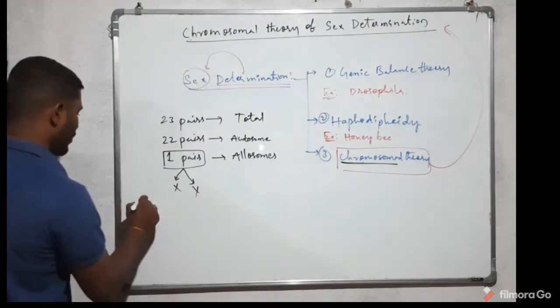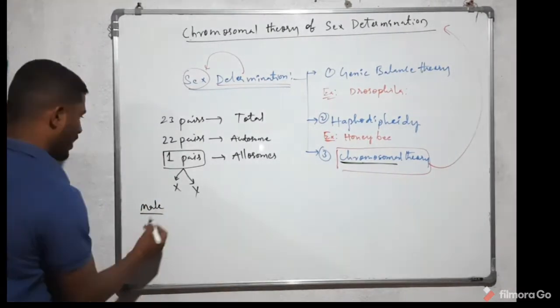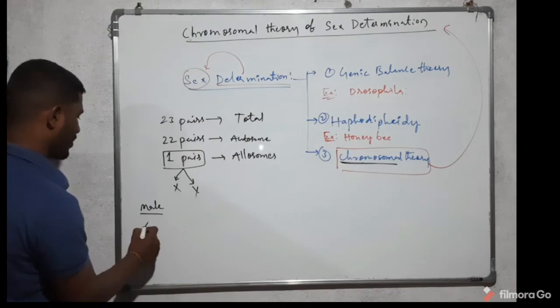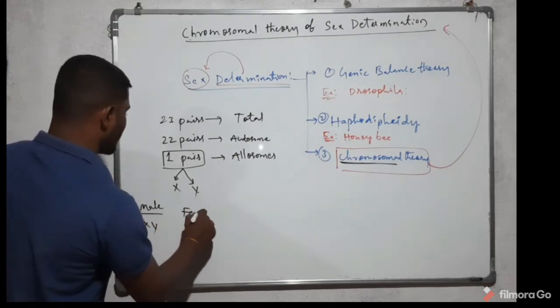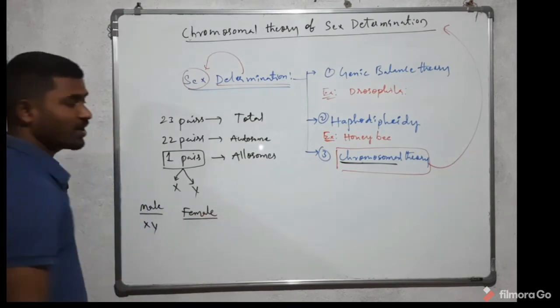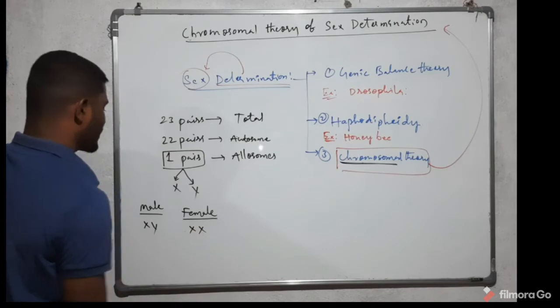In a male organism, the allosomes are one X and one Y. In a female organism, the allosomes are two X's.